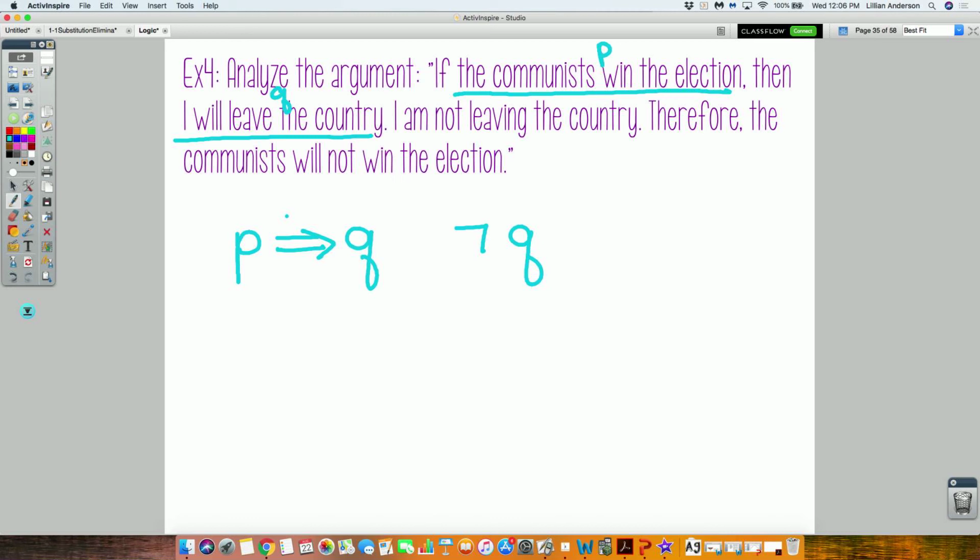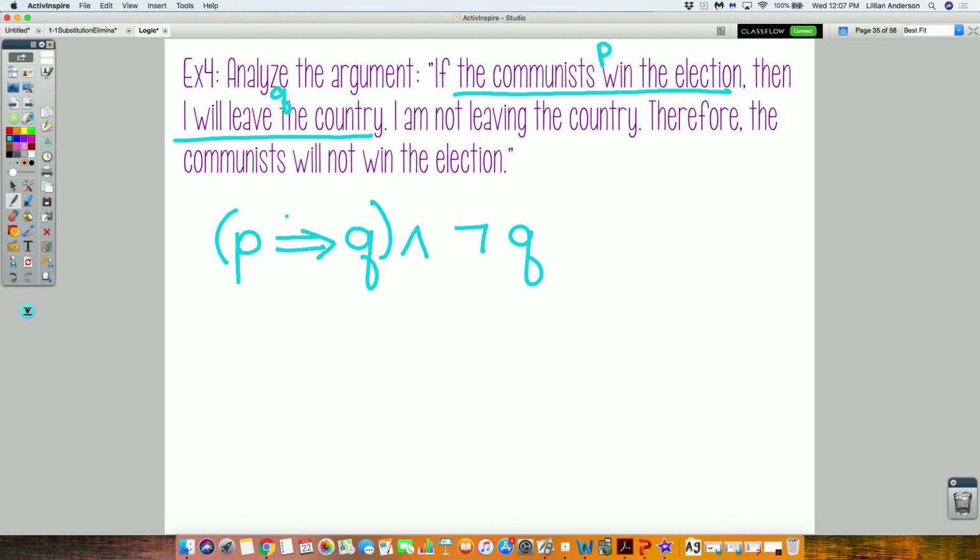How do I connect the first sentence with the second sentence? And. Very good. Now, you want to make sure that you're doing the correct order. The first thing was that if the communists win the election, then I will leave the country. So you might want to put parentheses around that first part, because that technically happened first. It's just like with order of operations. You want that to be done first. Then something happened, and I am not leaving the country. So that happens next.